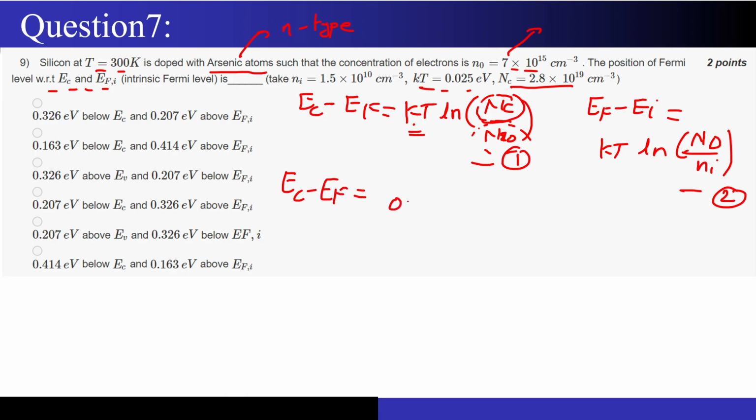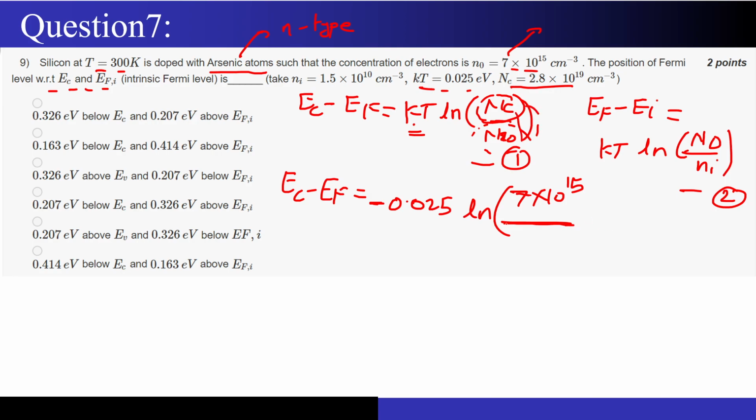So I will write 0.025 into ln of NC, which has been given, divided by 7 into 10 to the power 15. Just a minute. I will write a negative sign over here because I have flipped the denominator and numerator. If I just cross it out, it will become a very bad drawing. So I am writing a negative sign, and I have actually flipped it: the denominator became numerator, numerator became denominator.